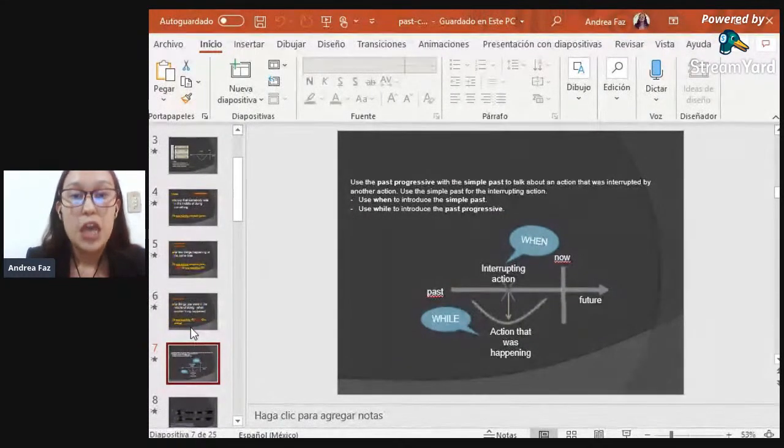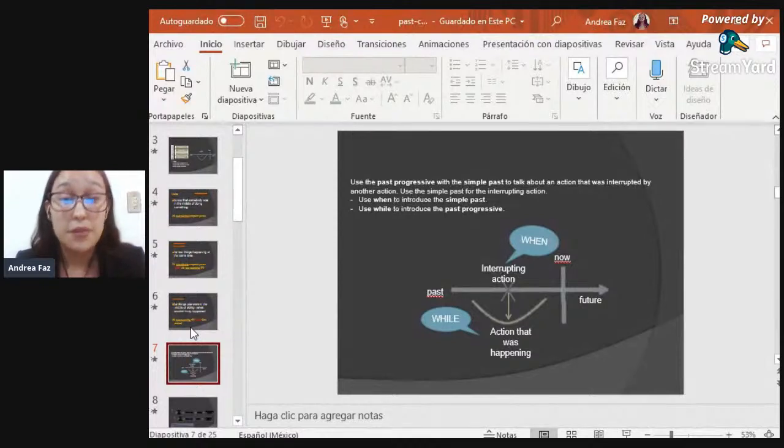It says, we use the past progressive with the simple past to talk about an action that was interrupted by another action. And we use the simple past for interrupting an action. Remember that we introduce the simple past by the use of the word when, when we are talking about an action that was interrupted.